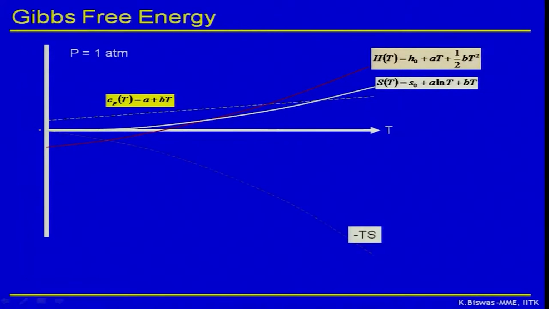Now how do I get minus TS? Minus TS is nothing but S into T taken minus. So that is what it looks like. The dotted red line, a red curve, is shown below.